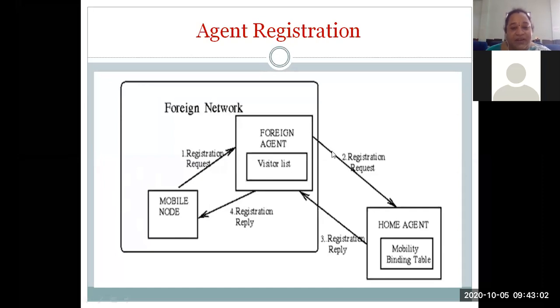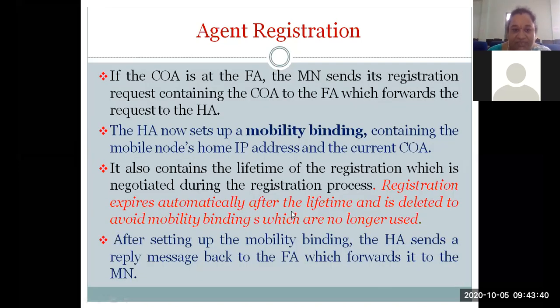So the mobile node will be there and a visitor list will be maintained with the foreign agent. We will be registering with the foreign agent first, sending a registration request, and the registration request will be forwarded by the foreign agent to the home agent. Why? Because this mobile node belongs to the home agent, not to the foreign agent. So the request is forwarded through the foreign agent to the home agent, and it will be acknowledged by the home agent as a reply to the registration through the foreign agent, and it will be received by the mobile node. So this is how the registration will be done.